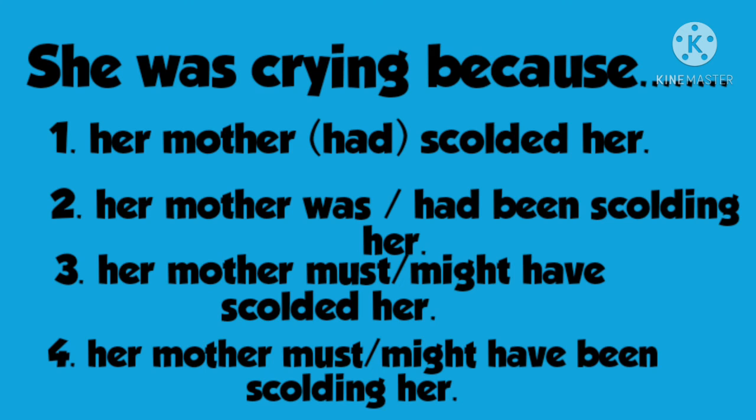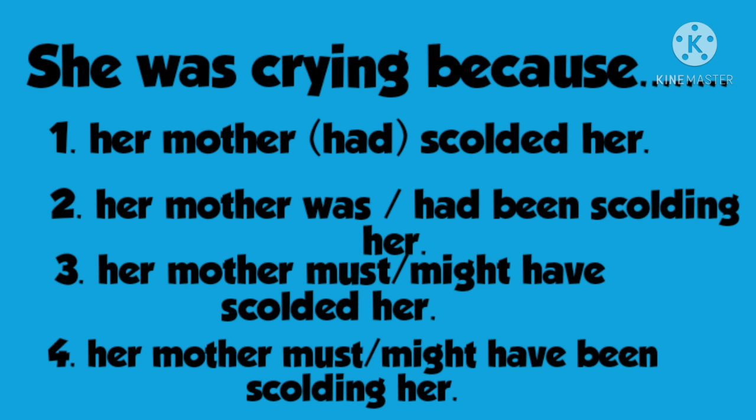She was crying because her mother must have been scolding her, or she was crying because her mother might have been scolding her. Here the same thing, must when we are quite sure, might when we just think. It could be 50-50 chances are there. Here I want to tell you one very important thing, that must, might, have been plus verb ing can be used to mean like past progressive tense or past perfect progressive tense.